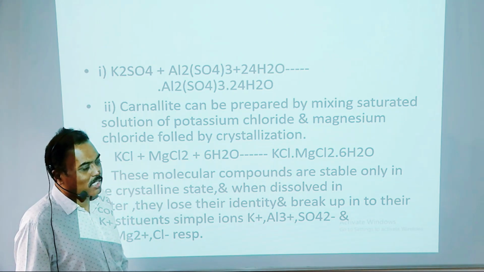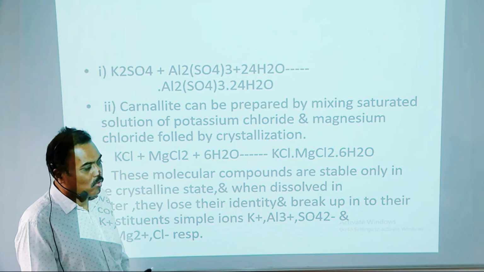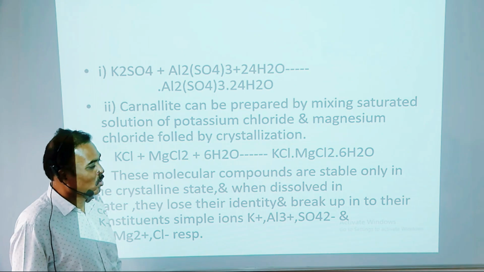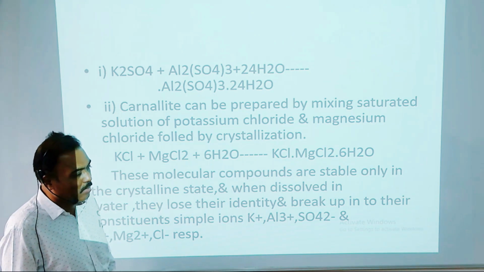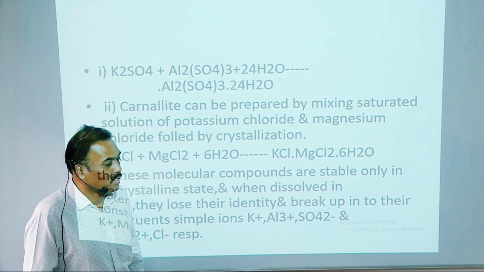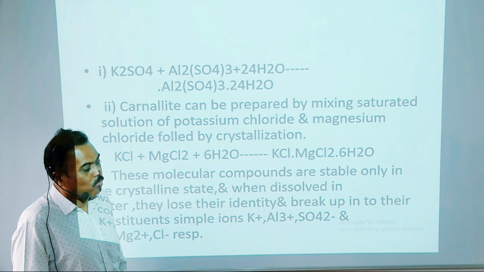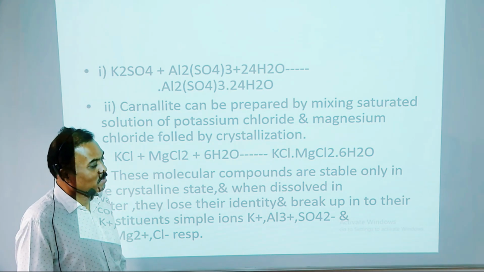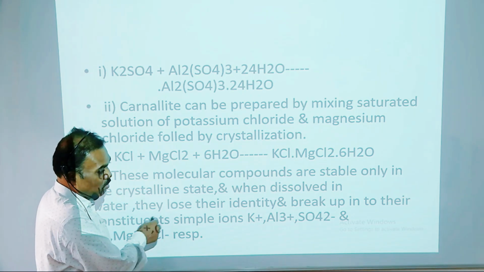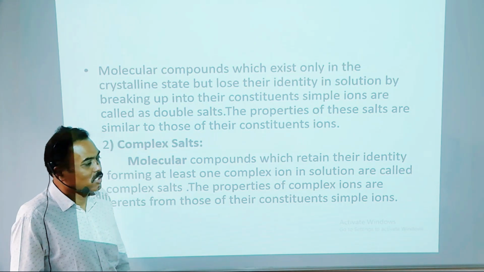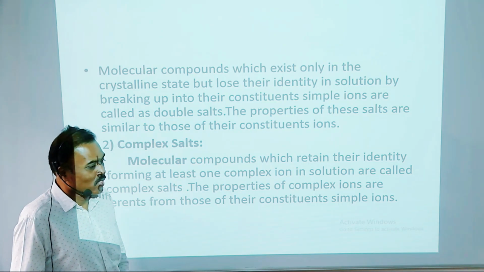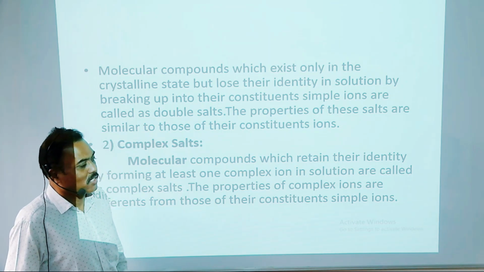Then these molecular compounds are stable only in the crystalline state. So carnallite is stable only in the crystalline state, and when dissolved in water they lose their identity and break up into their constituent simple ions. For example, K+, Al3+, and SO4 2-. Also K+, Mg2+, and Cl- ions are produced. So a molecular compound which exists only in the crystalline state but loses its identity in solution by breaking up into its constituent simple ions is called a double salt.